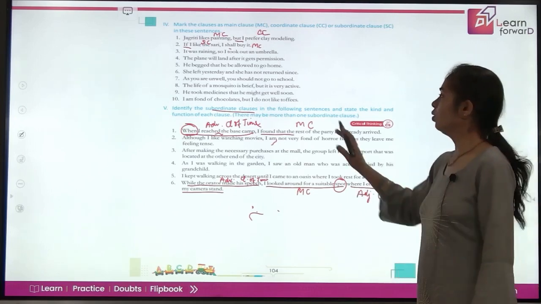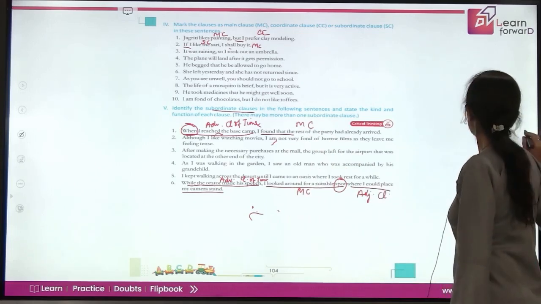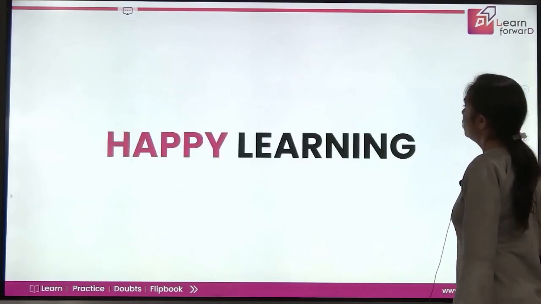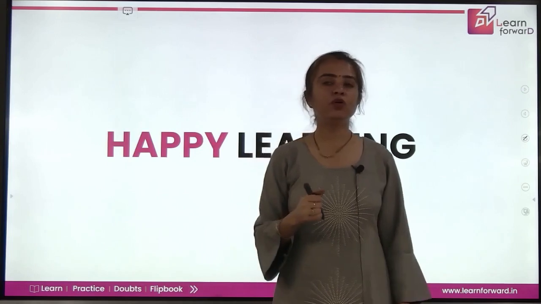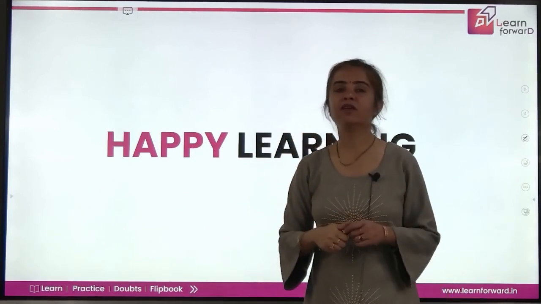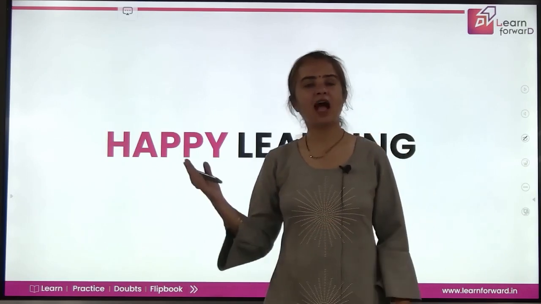So this is how you will be just picking out different clauses and telling what kind of clause each one is. So I hope I have made phrases and clauses easier for you to understand and practice. So keep practicing, keep rocking. We'll be looking ahead for more interesting sessions ahead. Till then, happy learning, children.